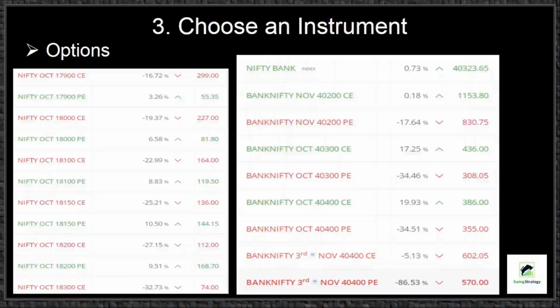The advantages of trading in options are: with less capital you can buy or sell more quantities through margin leverages, so you can get more return on investment. Multiple orders can be placed in different month contracts with different strike prices simultaneously. Similar to equity, we can do averaging by adding more lots in the same or different strike prices. We can trade in stock options as well as index options such as Nifty options and Bank Nifty options.